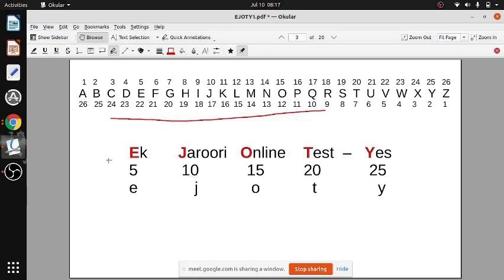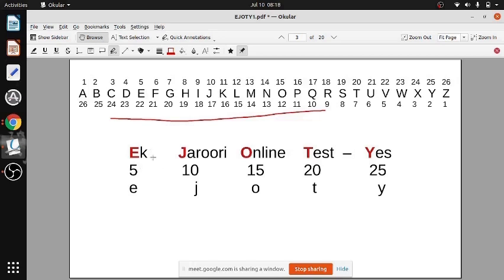A you will remember, A is always 1, Z is 26, but E, J, O, T, Y, you will remember 5, 10, 15, 20, 25. So if you need, for instance, P, and you remember O, then you can easily remember P. If O is 15, P will be 16. If you remember T is 20, then you know S is 19. So if you remember this gap, then only 1 or 2 you have to count.